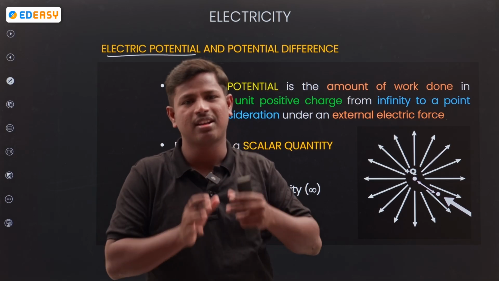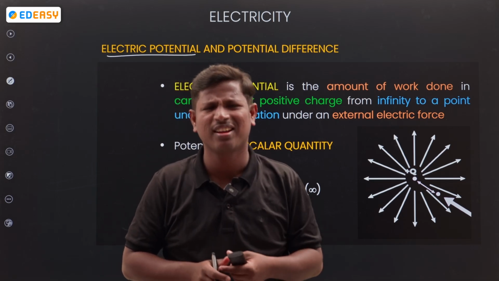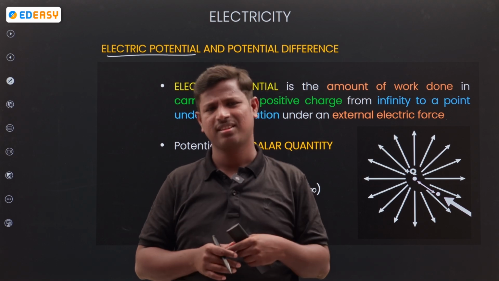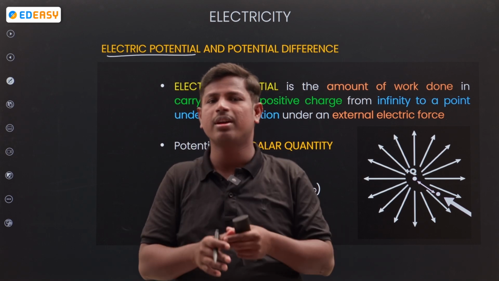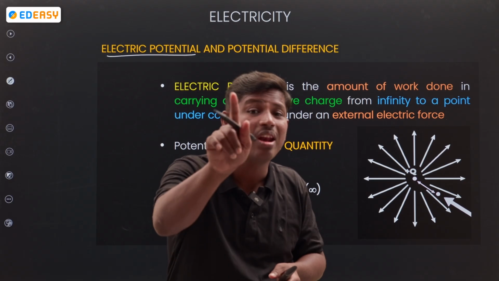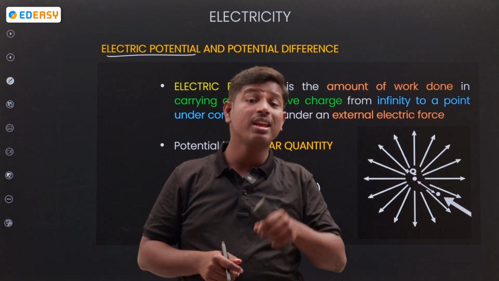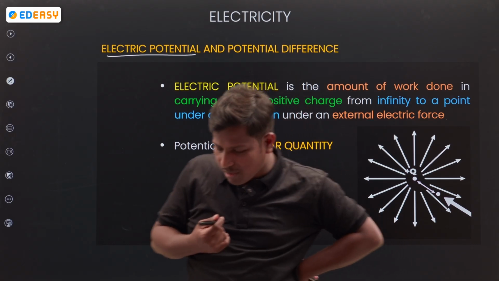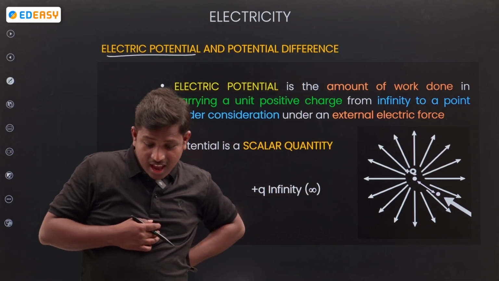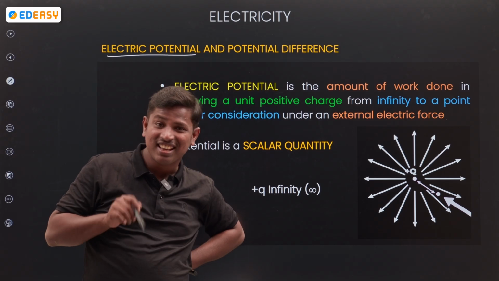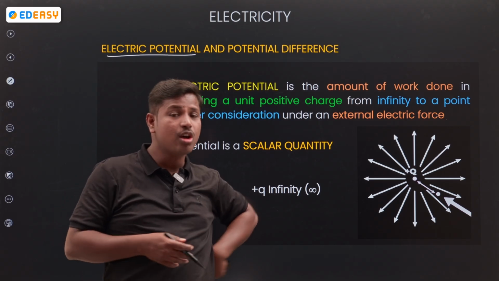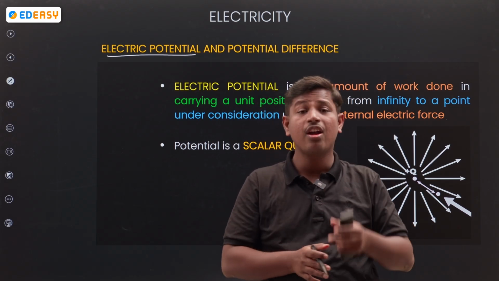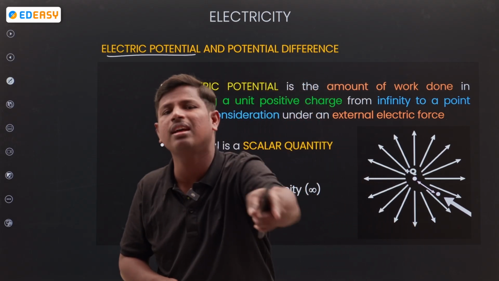I travel 100 meters in, let us take, 5 minutes, or 100 meters in 2 minutes. The same 100 meters you traveled in 1 minute. Who has more potential, you or me? Anybody from the comment section? Sir, I have more potential. See, they have more potential, right? So how can you calculate the potential? By the work and how much time you take to complete that work.